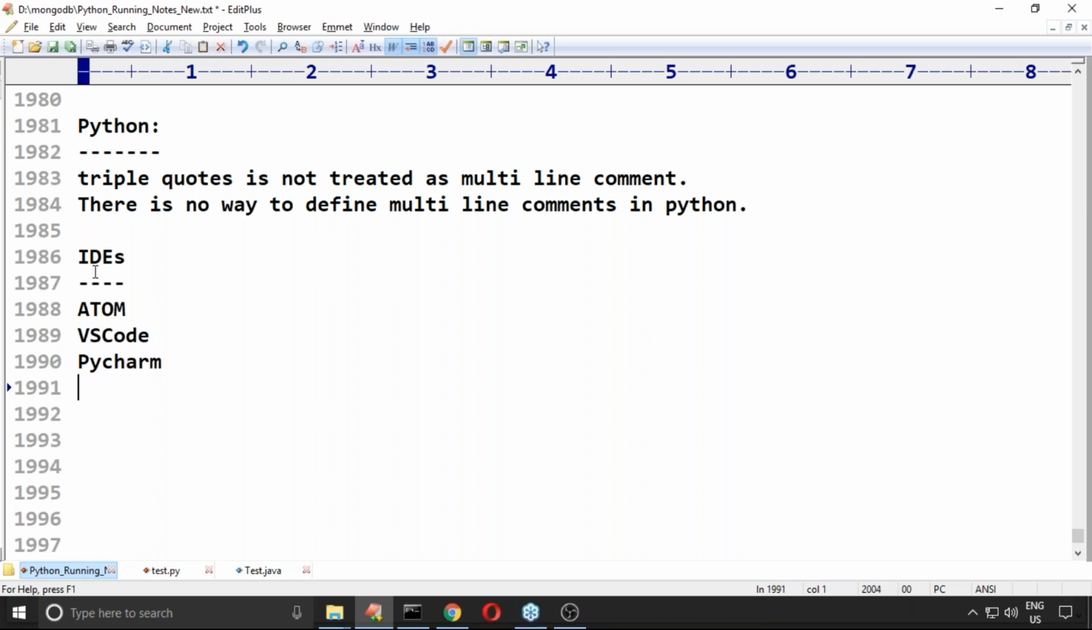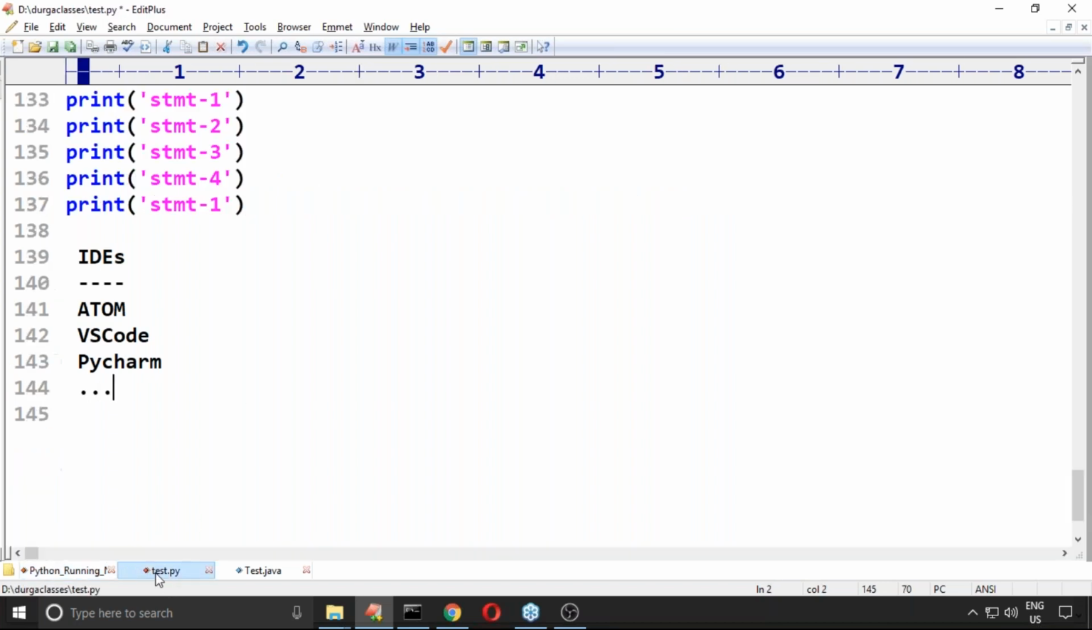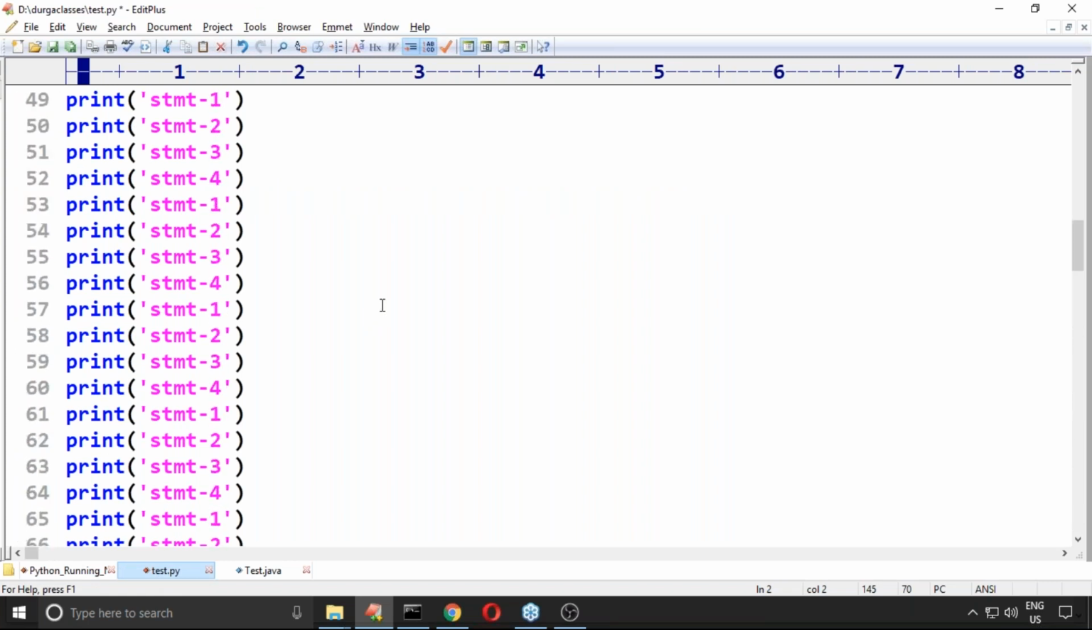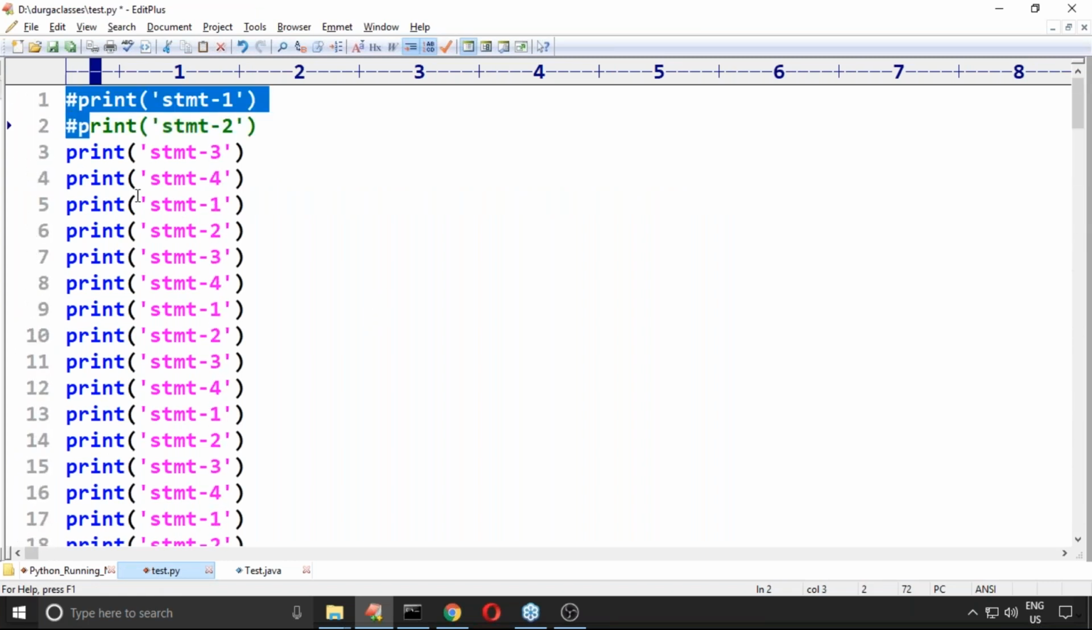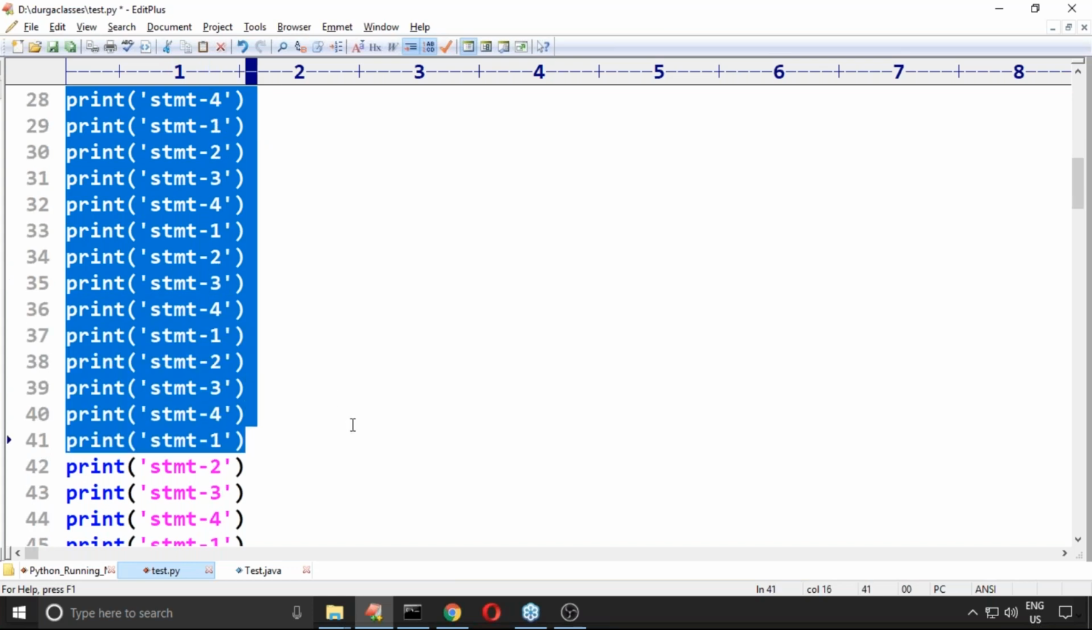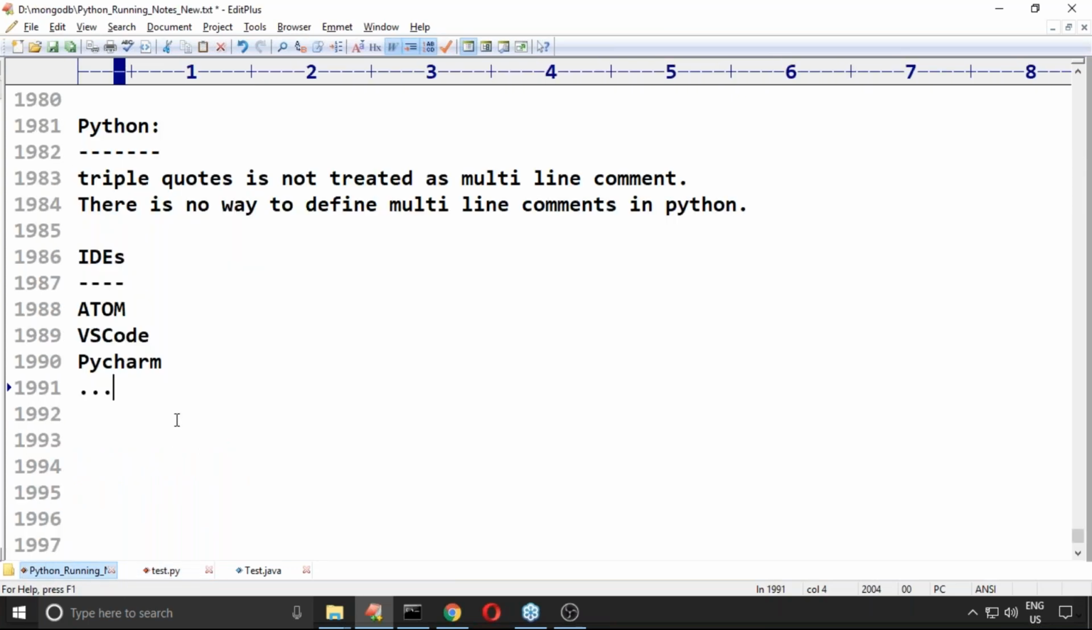In all these IDEs, if you want to comment multiple lines, there are shortcuts available. Say the first 40 lines I want to comment. Select those 40 lines and press control plus forward slash, and automatically all these lines will be commented. Typing shortcuts are available in IDEs.